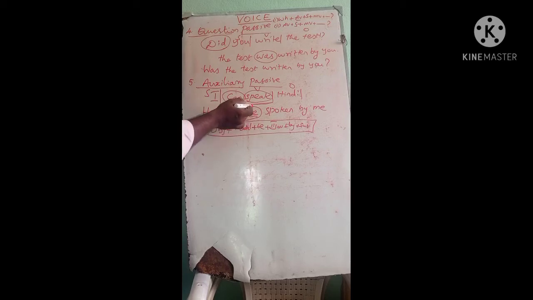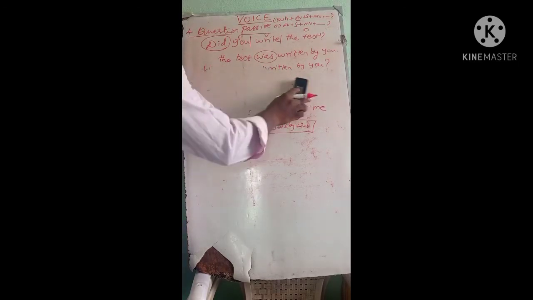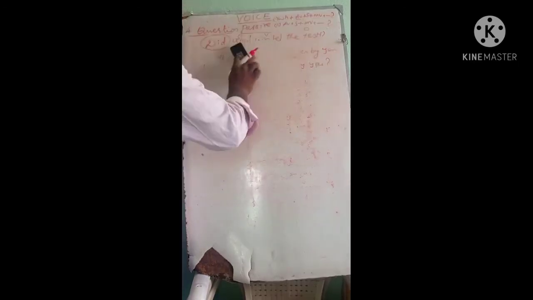Additionally, we add "be", then the third main verb, preposition "by", then the remaining steps will be followed. This is auxiliary passive. Clear? Now we move to the next one.